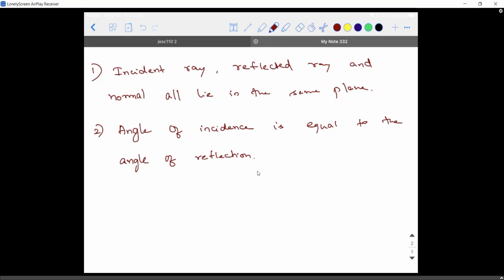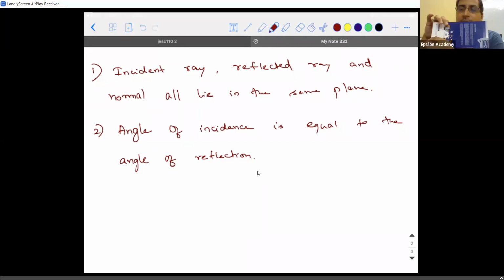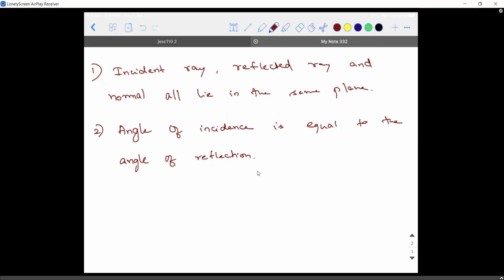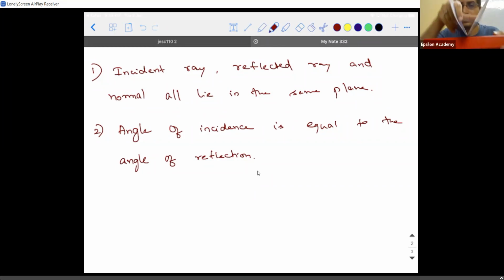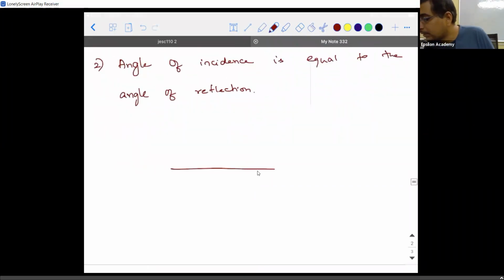Sir, can I repeat again, sir? So when you see it like this, you are able to see it as a straight line. Whereas when you see it like this, it's a straight line, sir. You're able to see it like a straight line, right? So if I keep something like this, then first I need to explain what a plane is. Can you guys tell me what a plane is? So if I have a reflecting surface like this, let's say I have this book.